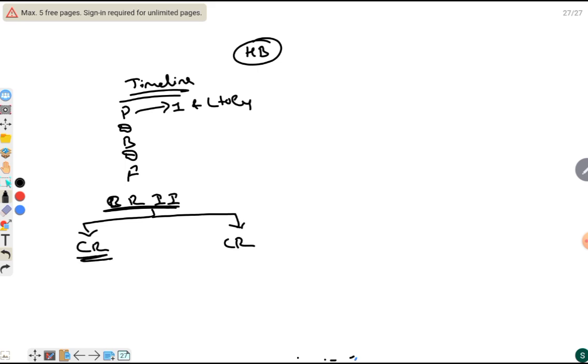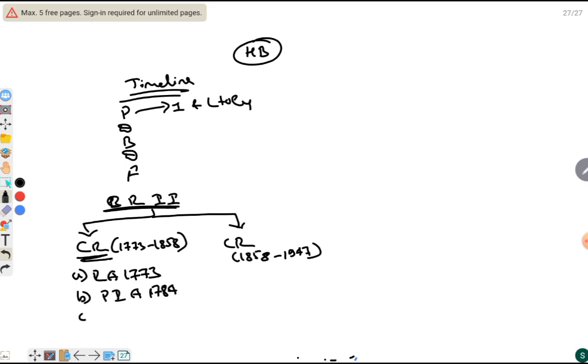Company rule was 1773 to 1858, and crown rule 1858 to 1947. In company rule, we have seen the Regulating Act 1773, Pitt's India Act and the Charter Acts.